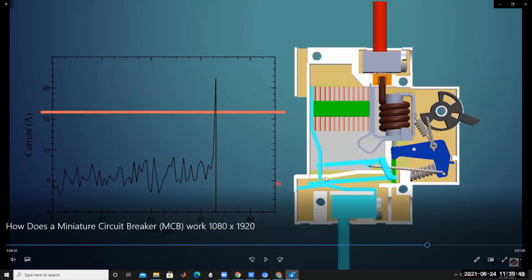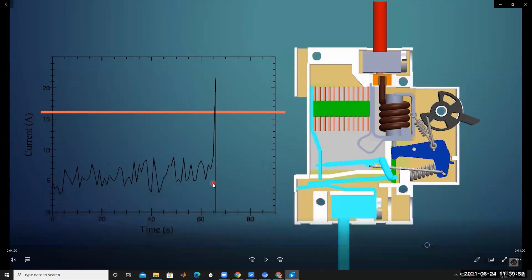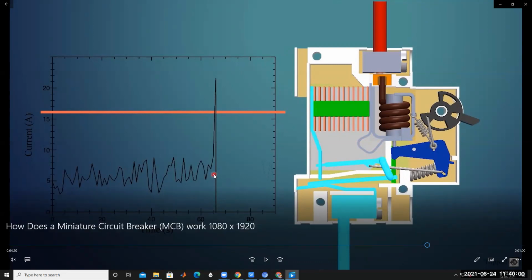In this case, the bimetallic strip is not going to heat. Understood this concept? When the current suddenly increases within a very short time, in milliseconds, and decreases again like this, the bimetallic strip does not heat and does not bend.